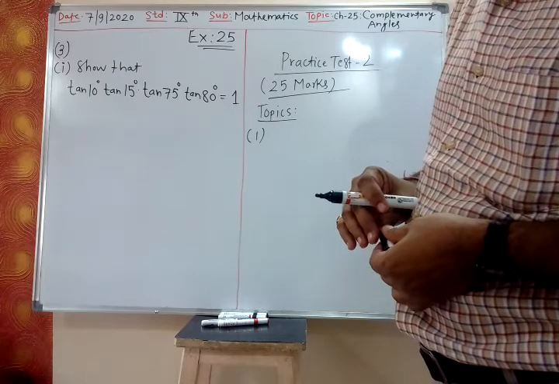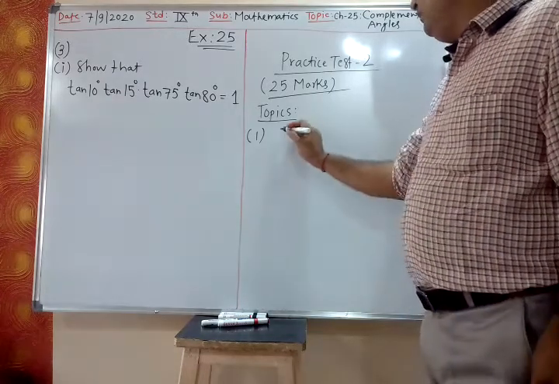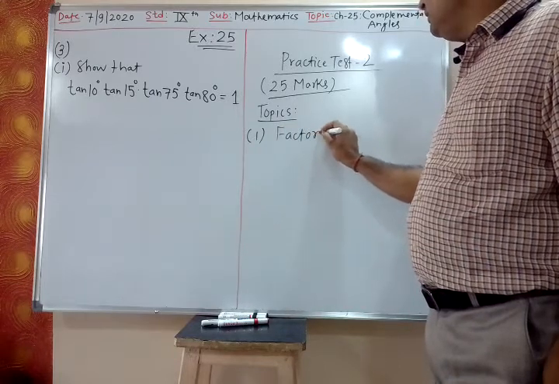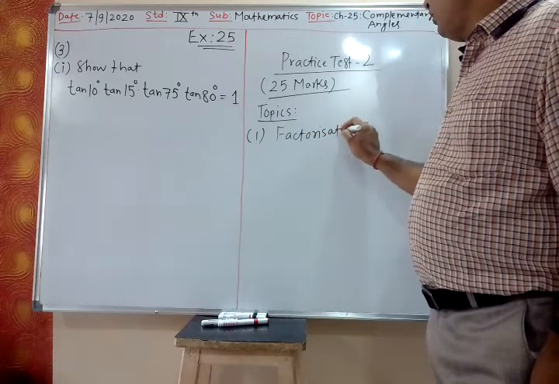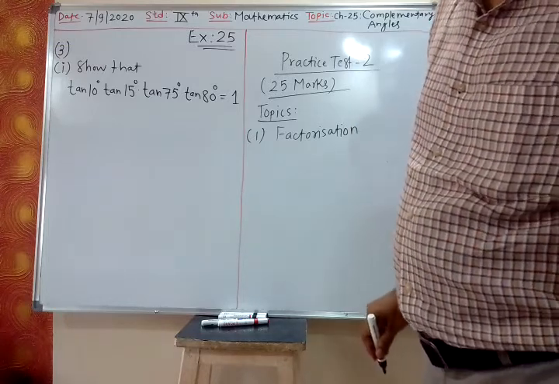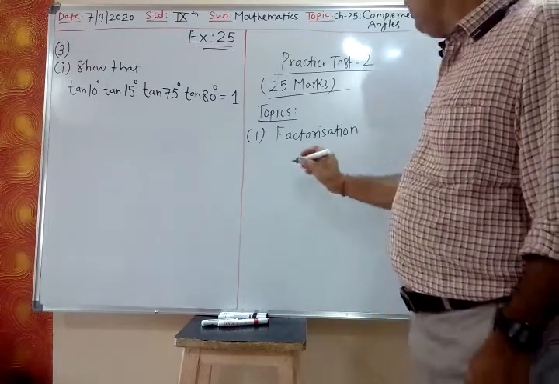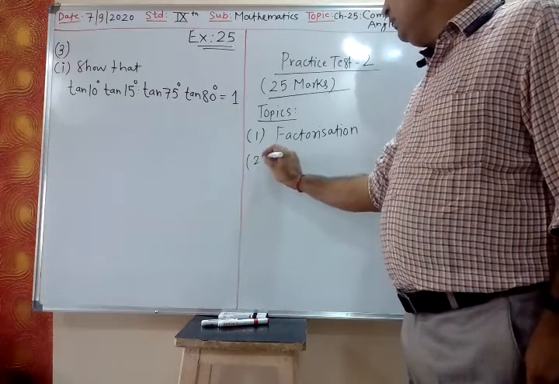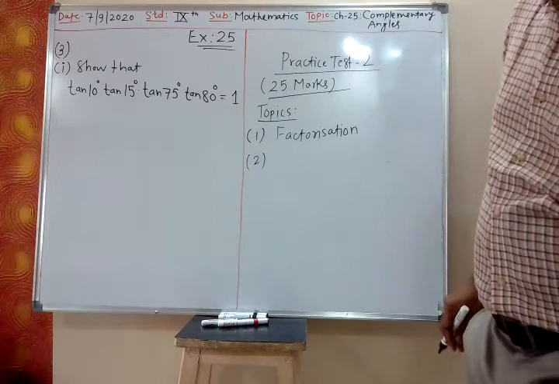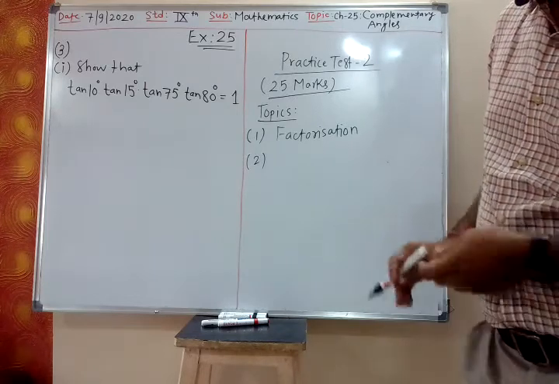Is it clear? We'll keep factorization, or should we keep 3 chapters? That you suggest. Okay, 2 chapters. No, rational number and expansion we have already covered in the previous test.